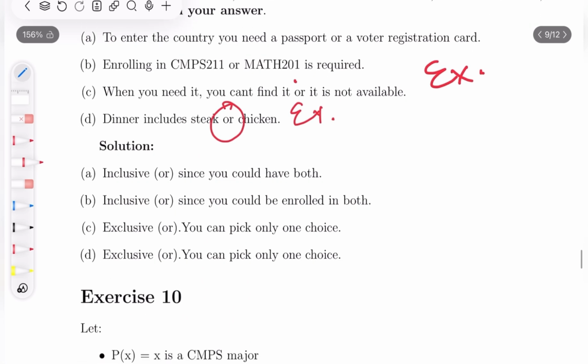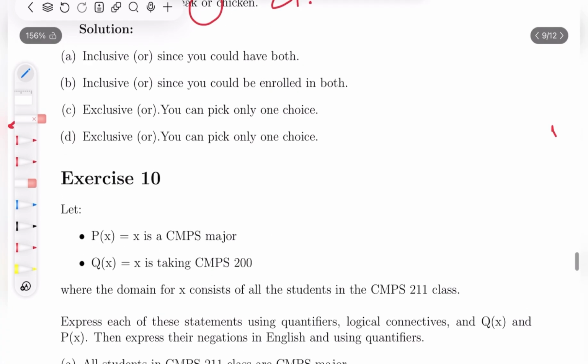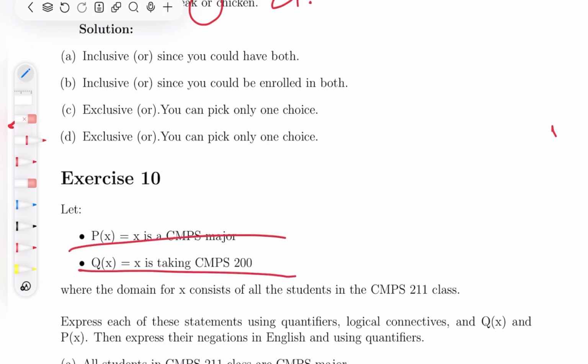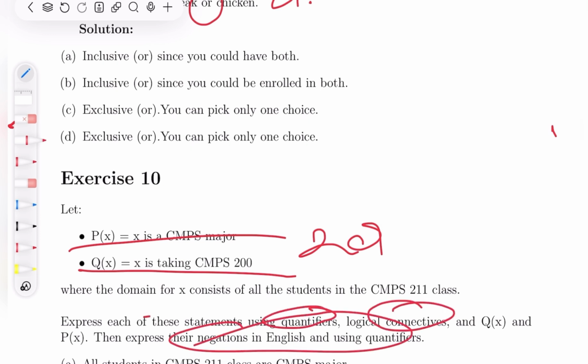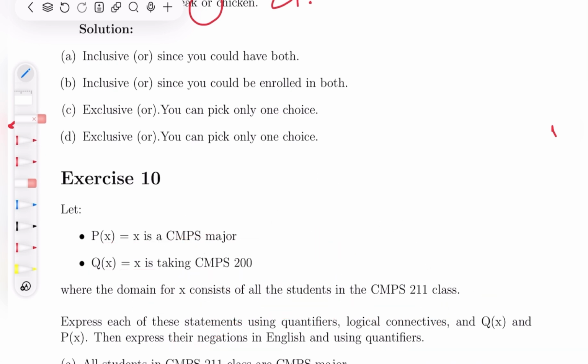Okay, so now for exercise 10. P of x is someone being a CMPS major, Q of x is taking CMPS 200, which is now CMPS 201, and then you have to express these statements using quantifiers, logic and connectives, and their negations in English, and x is the people in the CMPS 211 course. Okay, so it's you people, hopefully.